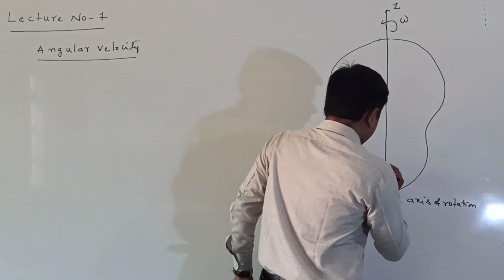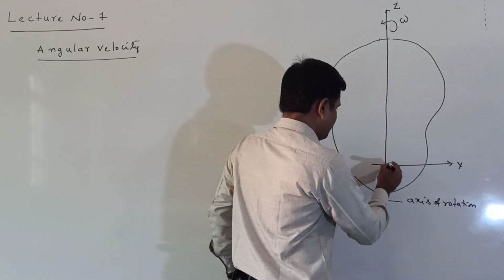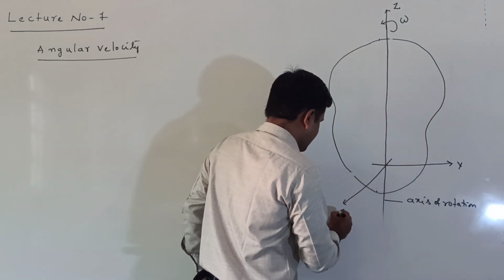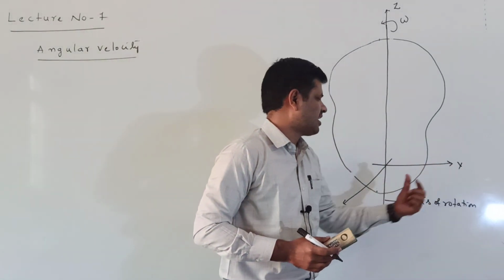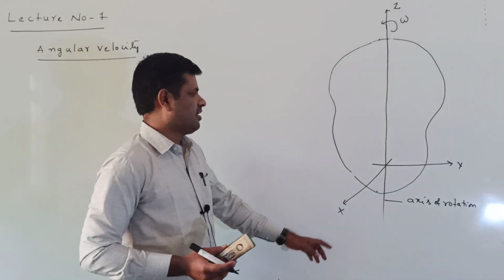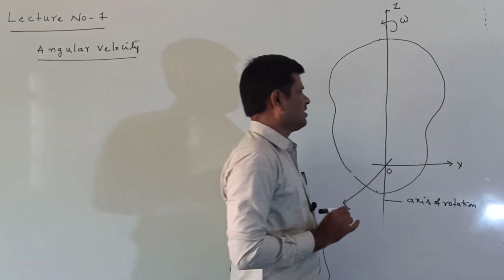That axis of rotation I am considering as the z axis. This I am considering as the y axis, and this as the x axis. You can take it any way, I am just taking this as x, and this as y, and this as the z axis. This is the origin.